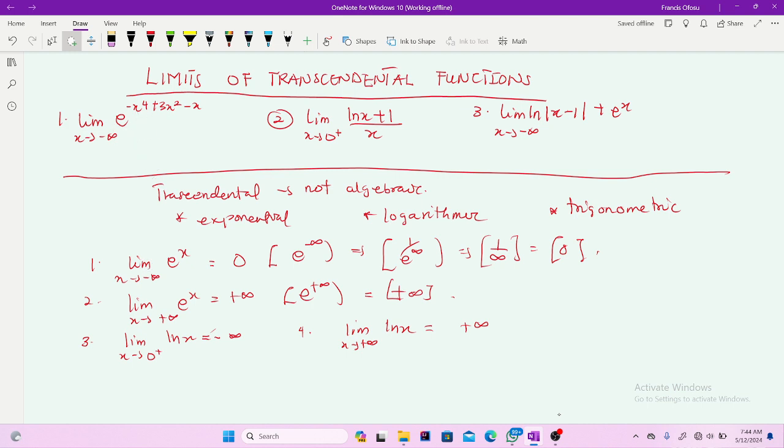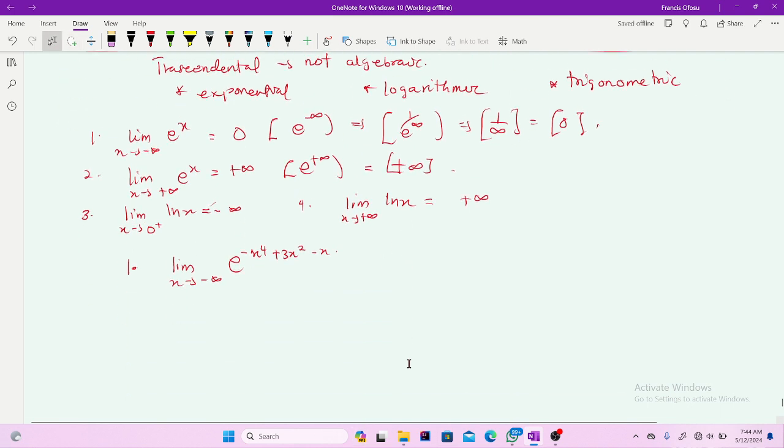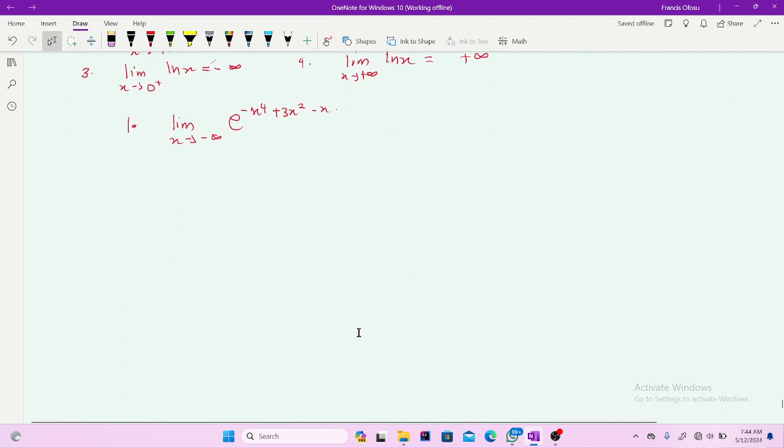So let's take the first problem: the limit as x approaches negative infinity of the expression e to the power of negative x to the power 4, plus 3x squared minus x. So let's solve this.